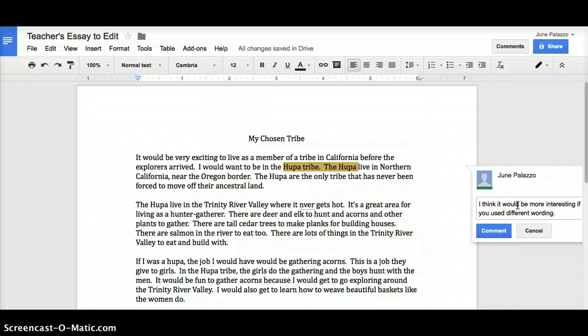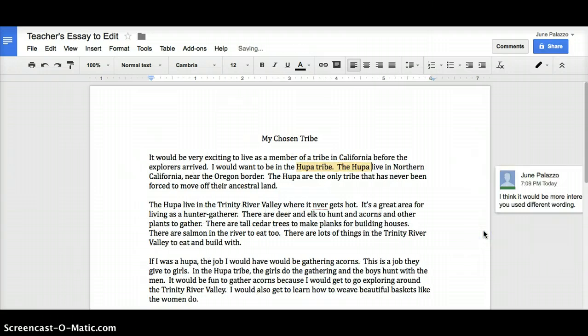And you can leave your comment there, and the comment will end up here because it kind of points to what you're focusing on. So let's click on the comment button, and now we have the box to go with the highlighted area. Now if I look at that, if this is my essay and somebody else writes this, I can say, yeah, that's a lot of Hoopa Hoopa. So I can, this is going to be respond, oops, I removed it.